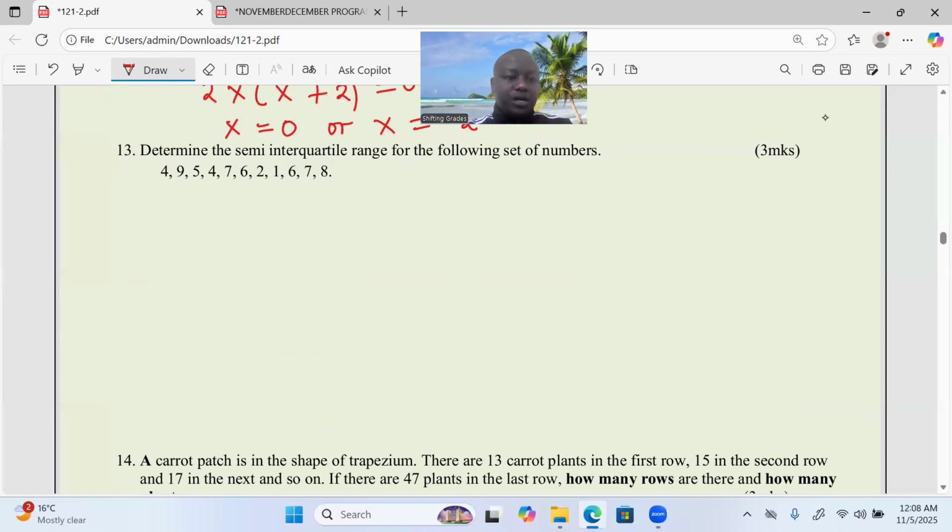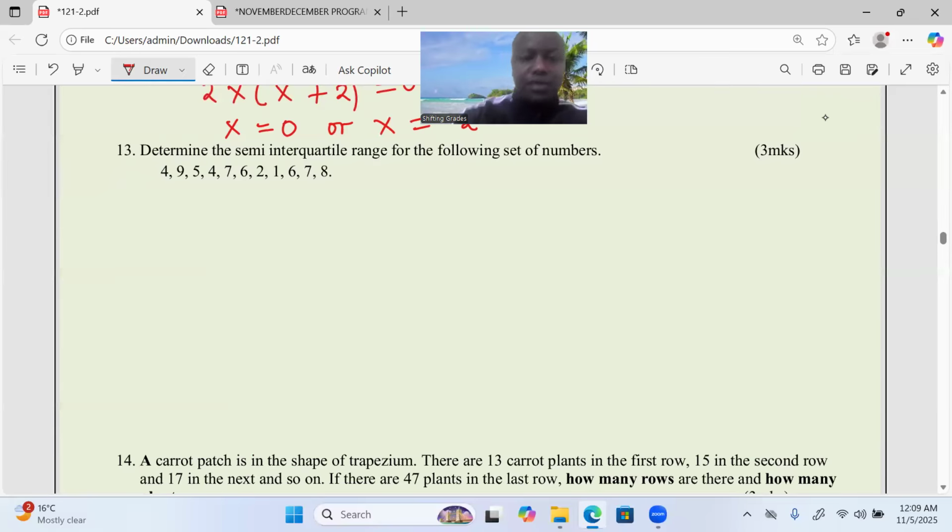We can check 13. Let's check 13. 13 looks like an interesting question from statistics too. Now determine the semi-interquartile range for the following set of numbers: 4, 9, 5, 4, 7, 6, 2, 1, 6, 7, 8.